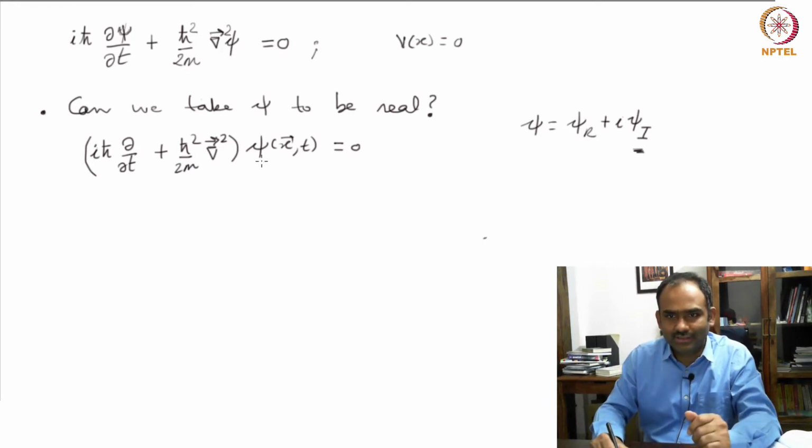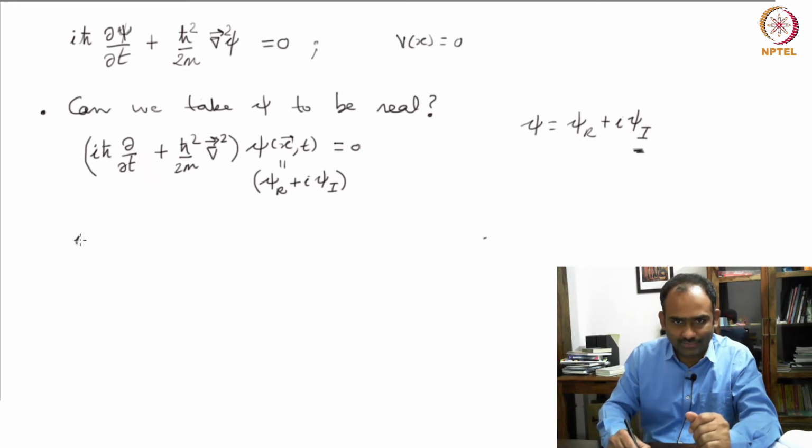So, what I am going to do is substitute here psi real plus i times psi imaginary. And let us operate with this operator on these two components. So, first let us collect the imaginary parts. When this derivative acts on psi r, you get i h bar del psi r over del t.